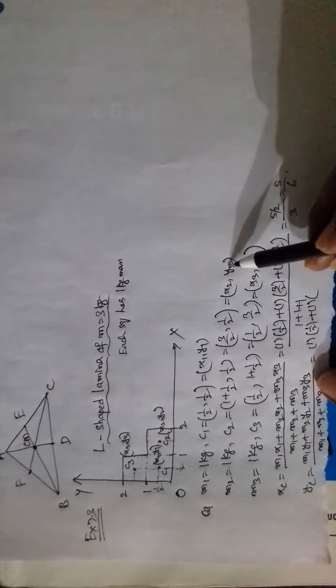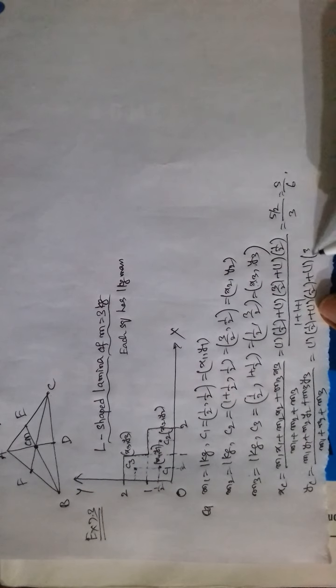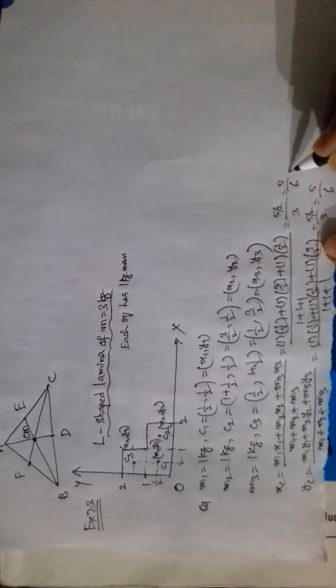m1 is 1 kg, y1 is 1 by 2, y2 is 1 by 2, y3 is 3 by 2. This is equal to 3 plus 1 is 4 plus 1 is 5 by 2, by 3, that is 5 by 6 meter. So in this way we got the coordinates.